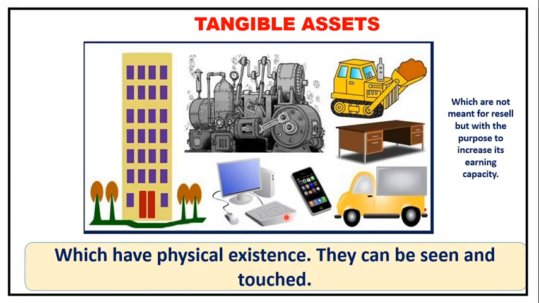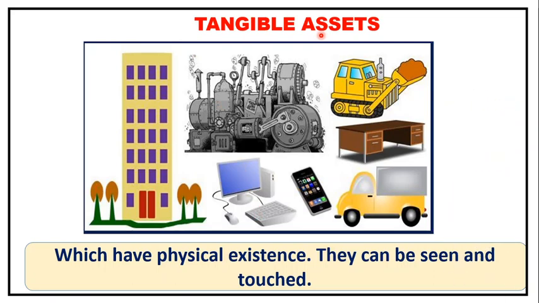And the common properties, of course, are there. They are not meant for resale. Also, they have an earning capacity because these things are being used in the business to earn profit, to increase the volume of the production. So they are fixed tangible assets. So moving to the next one, that is